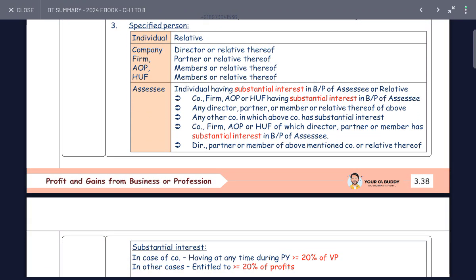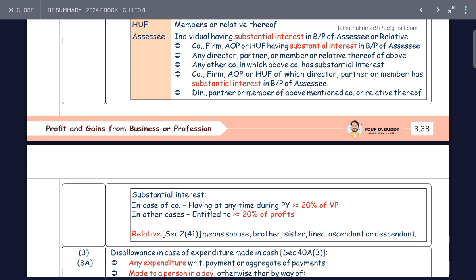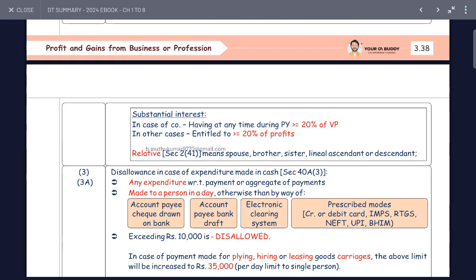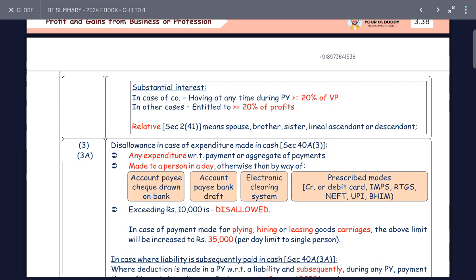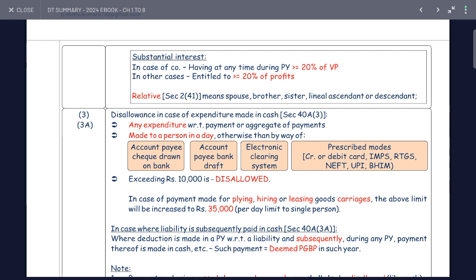Directors, partners, and members who have substantial interest with you are covered. Substantial interest in the case of a company means holding shares carrying voting power of more than 20% at any time during the previous year. In other cases, it means being entitled to more than 20% of the profits. Relative means spouse, brother, sister, and any lineal ascendant or descendant.